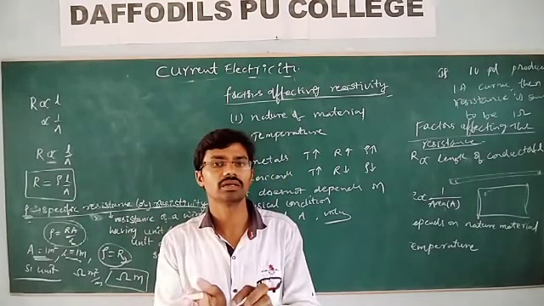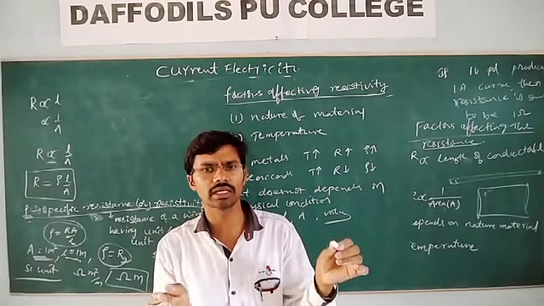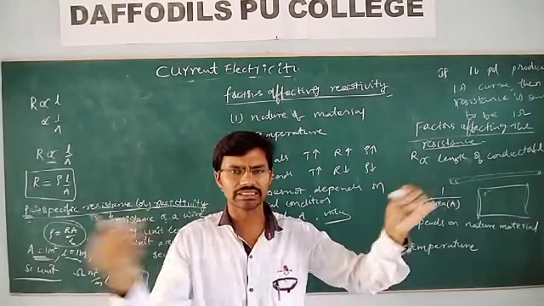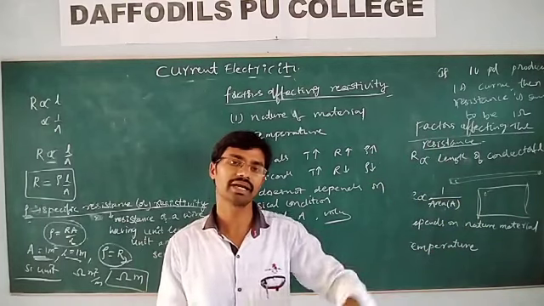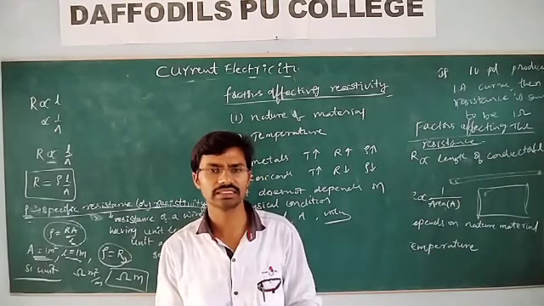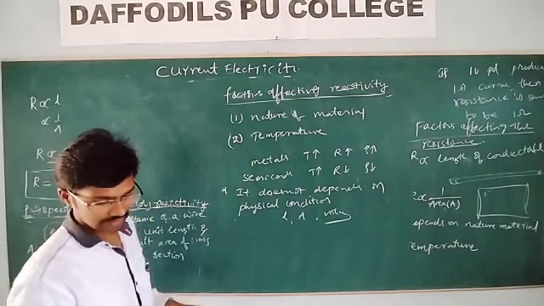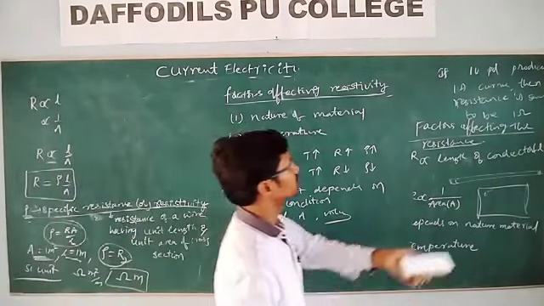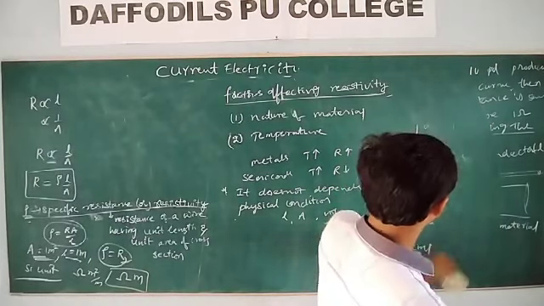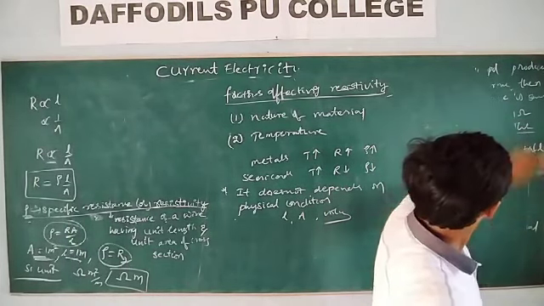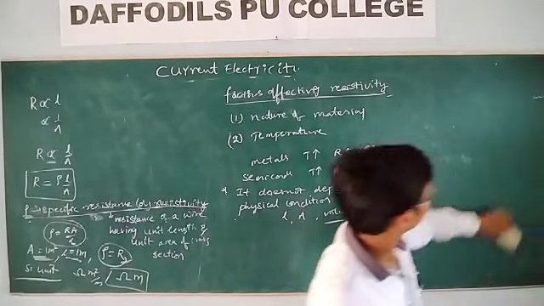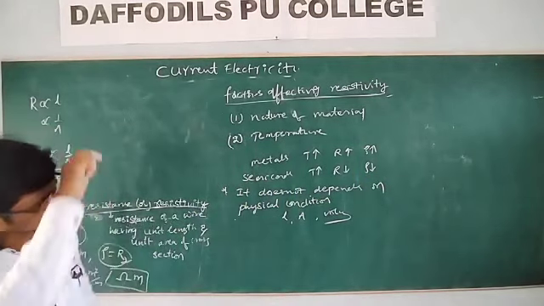Let us take copper. If you take a 1 meter copper wire and increase its length by stretching, its resistance will increase, but there is no change in its resistivity. So resistivity does not depend upon the physical conditions; it depends only on the nature of the material and the temperature of the conductor.